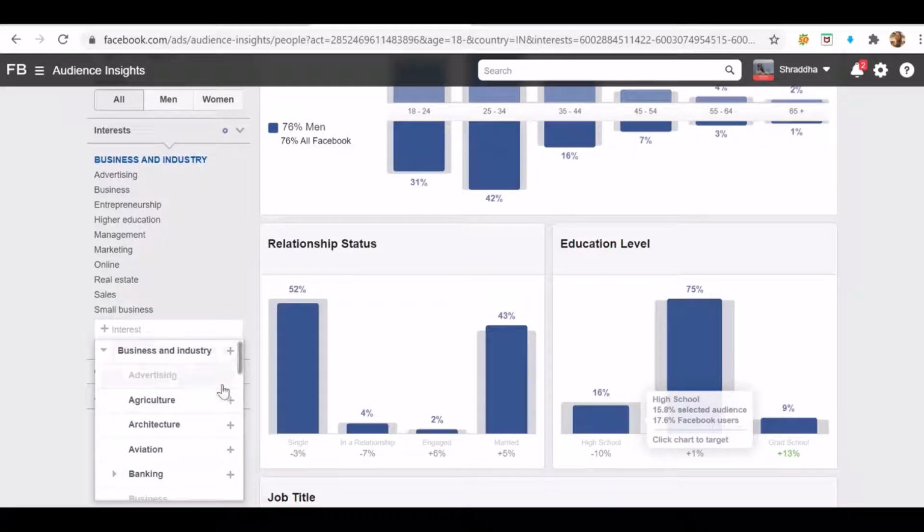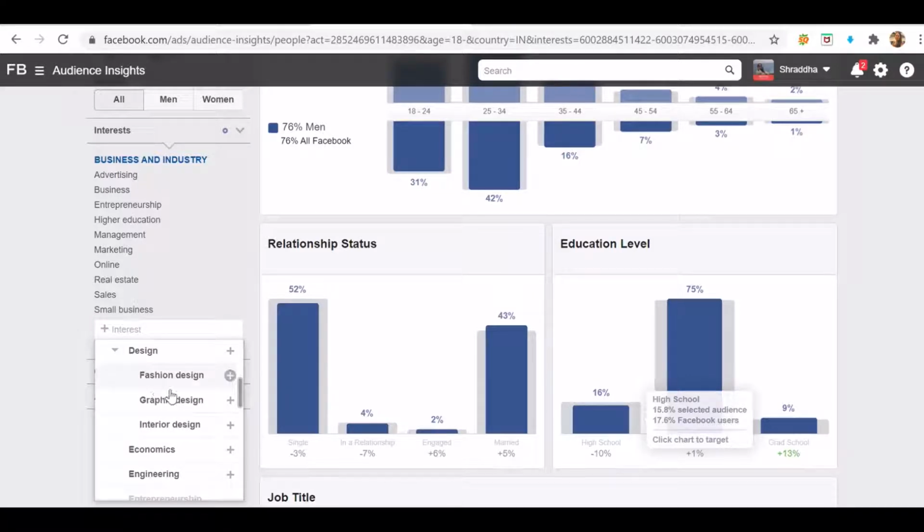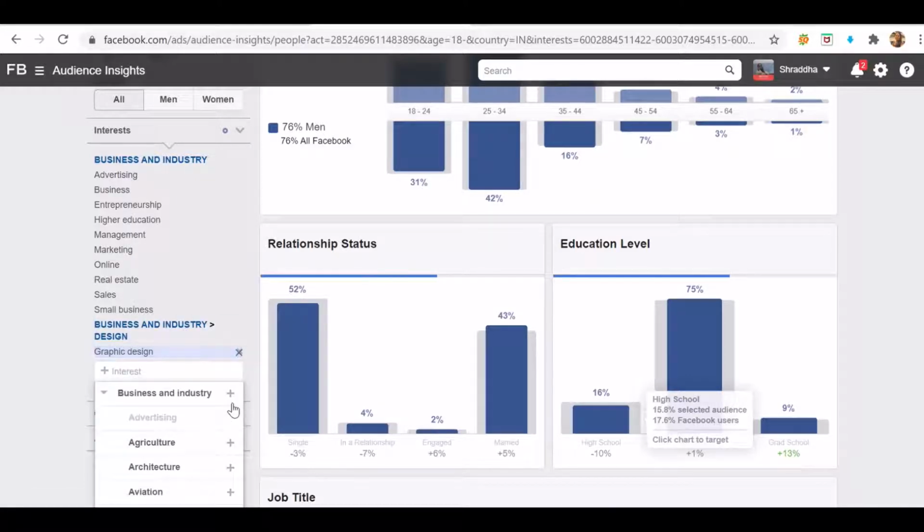Under this also you have categories. If you see any arrow, that means you have subcategories over here. So when I'm selecting design, I'm also finding graphic designing. People who are doing graphic designing might be interested to learn digital marketing, so I can add this audience over here. This is how I'll be adding the audience.